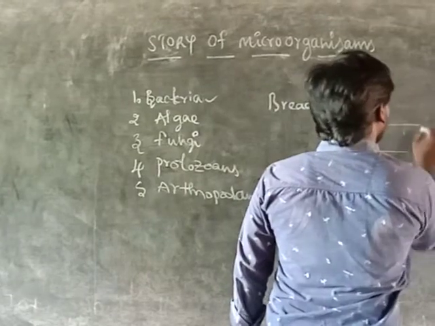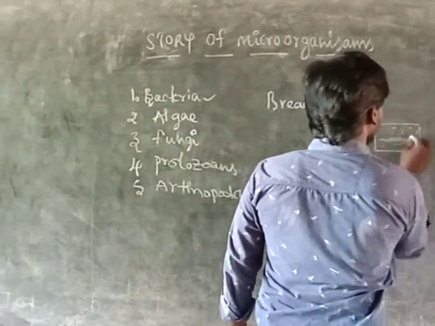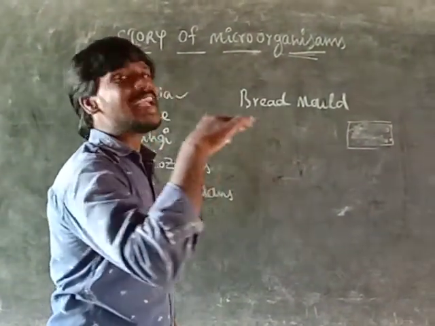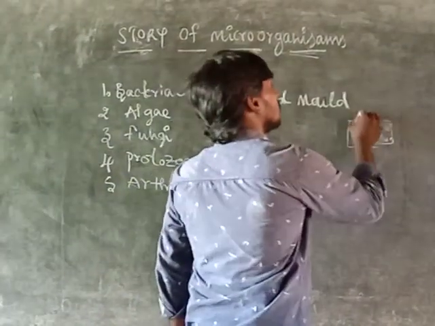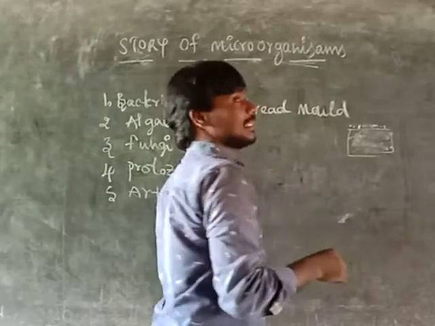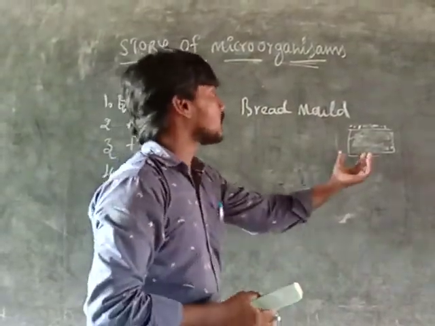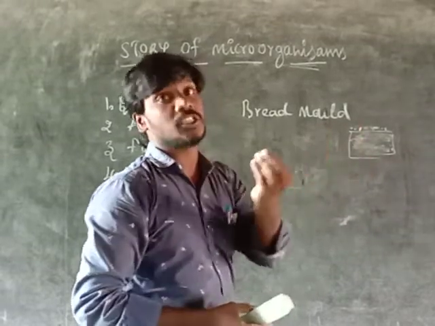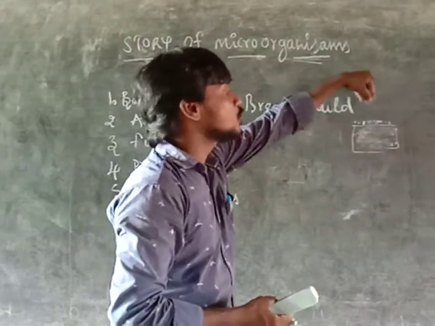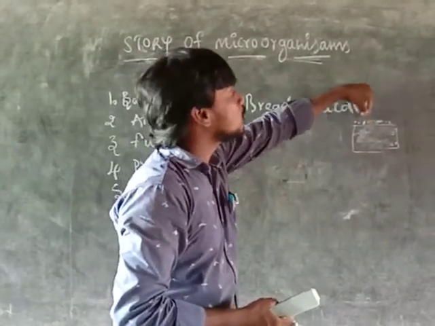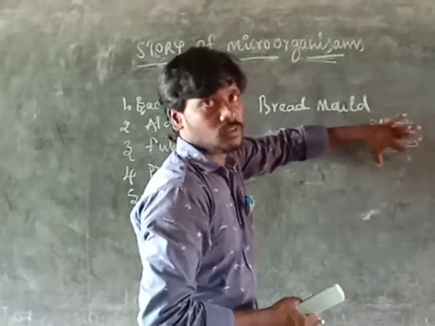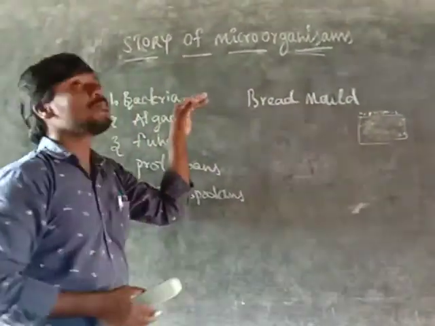Suppose this example of bread. In the rainy season or winter season, some microorganisms depend on the bread. So that is the identifier of the bacteria. When touched, this type of bread will be in a wet condition. Why? Because the bacteria release some juices or secretions, so that's why the bread will be wet. That is the identification of the bacteria.